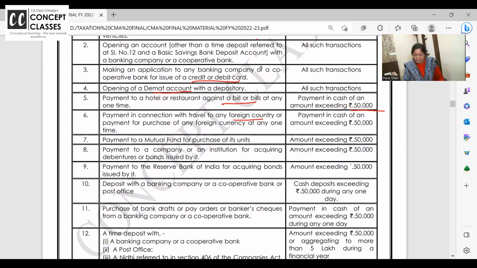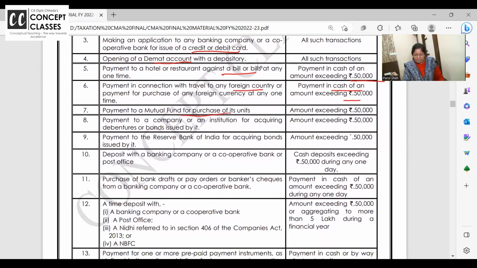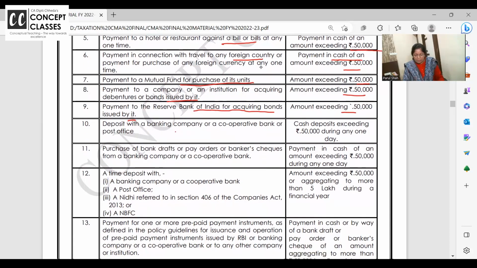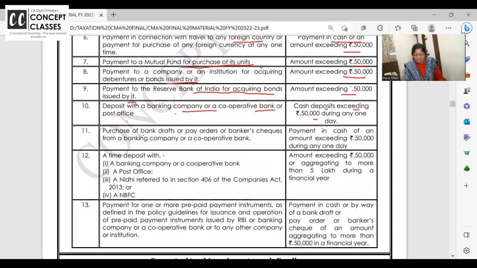In connection with travel, you have made payment in cash above 50,000 to a travel agent. If you have purchased mutual fund units above 50,000, debentures and all above 50,000, payment to RBI for acquiring bonds above 50,000, deposit with banking company, cooperative bank and all, cash deposit exceeding 50,000, purchase of bank drafts or pay orders or banker's cheque, payment in cash exceeding 50,000. ठीक है?